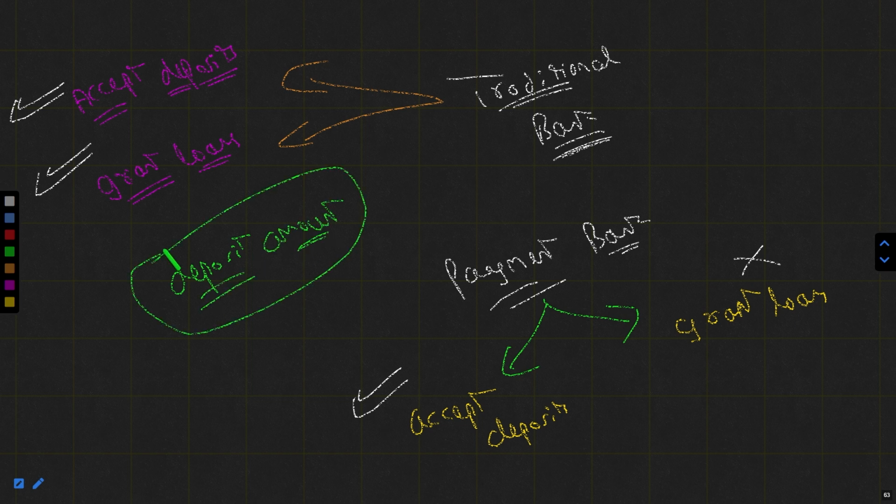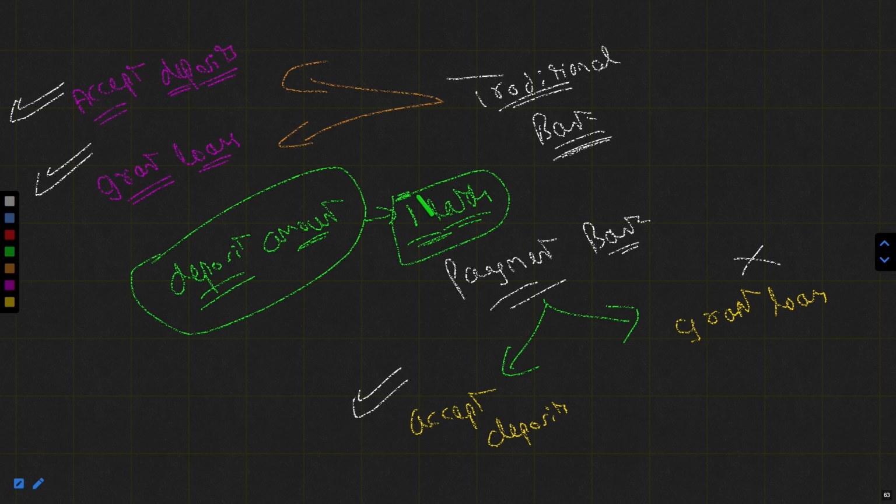So they can accept deposits, but only up to the limited value of rupees 1 lakh. It means that no account opened in a payment bank can hold more than rupees 1 lakh at a single time. Rupees 1 lakh is the maximum value which can be deposited in these payment banks.